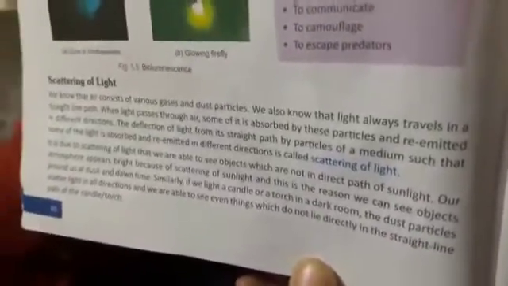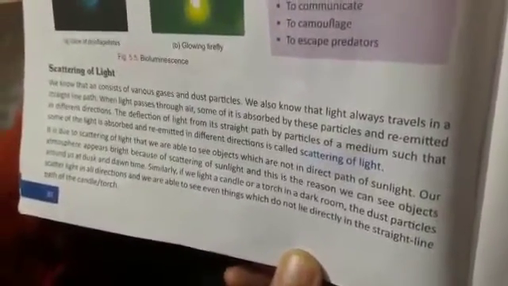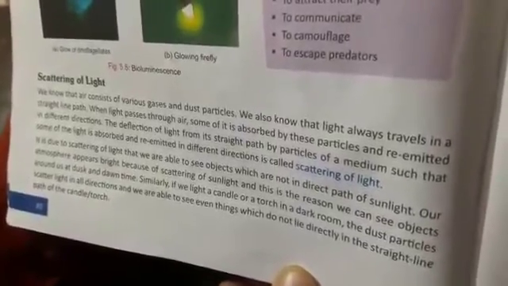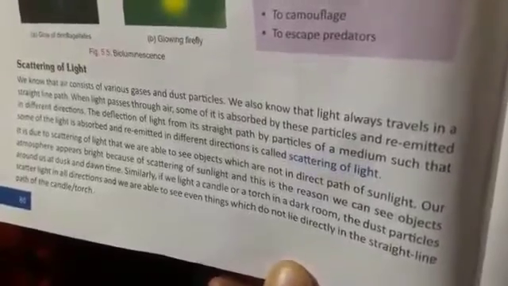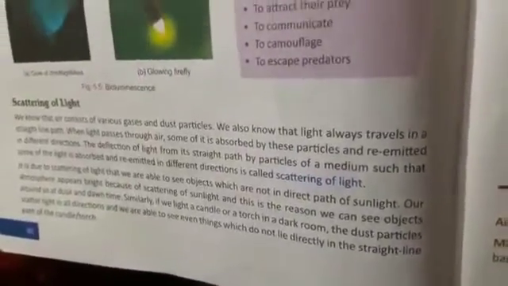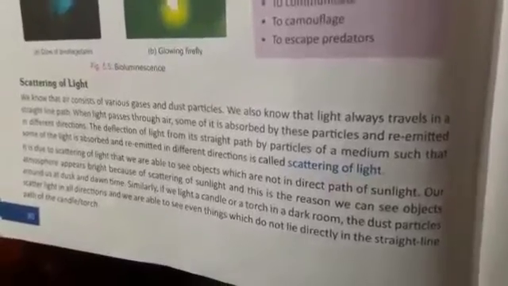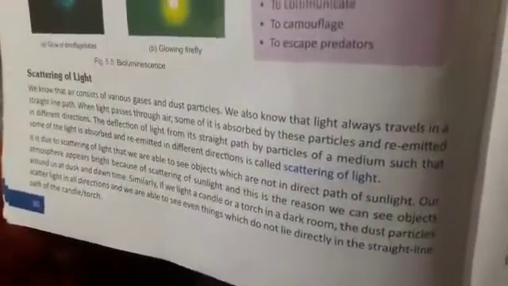It is due to scattering of light that we are able to see objects which are not in the direct path of sunlight. Our atmosphere appears bright because of scattering of light, and this is the reason we can see objects around us at dusk and dawn time. Similarly, if we light a candle or a torch in a dark room, the dust particles scatter light in all directions and we are able to see even things which do not lie directly in the straight line path of the candle or torch.